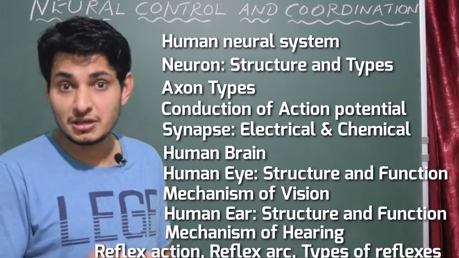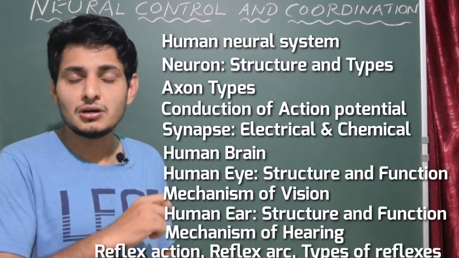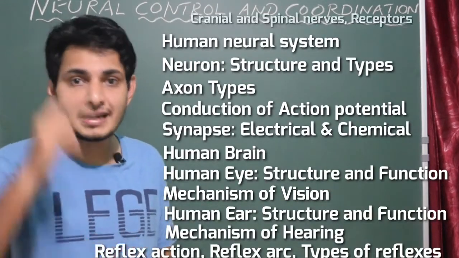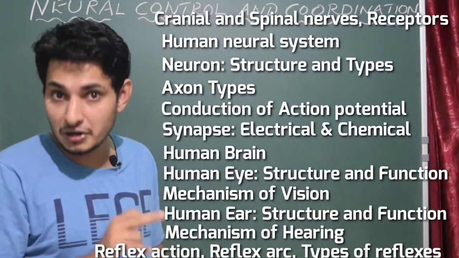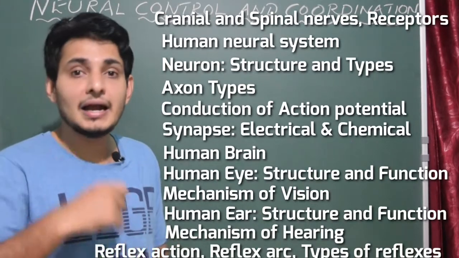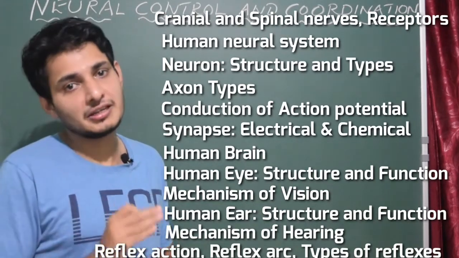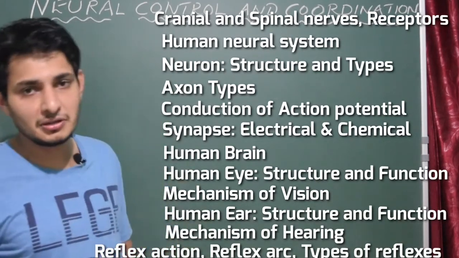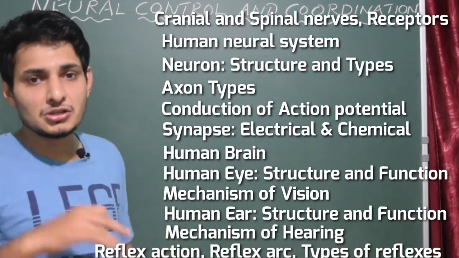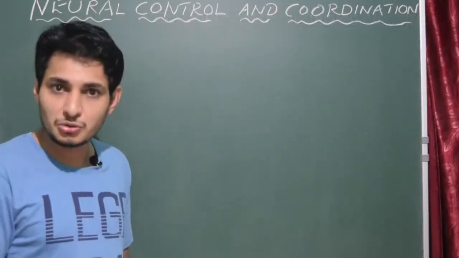This could be asked. I think I discussed about the different types of nerves, cranial nerves, how many are there, 12 pairs are there, and you have to learn it in order, very important, could be asked in your NEET. And the types of spinal nerves, there are 31 pairs. So these are the concepts that we covered in this particular chapter, that is neural control and coordination. So here let us start with the first question.